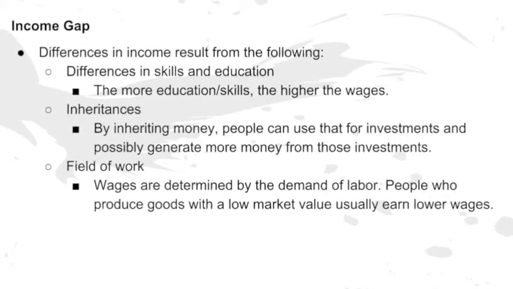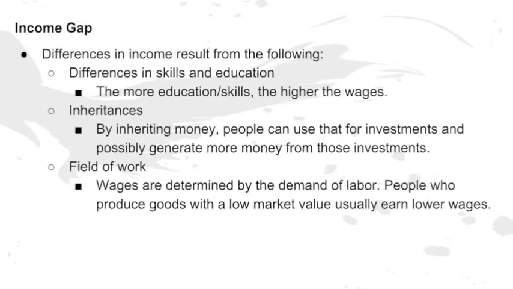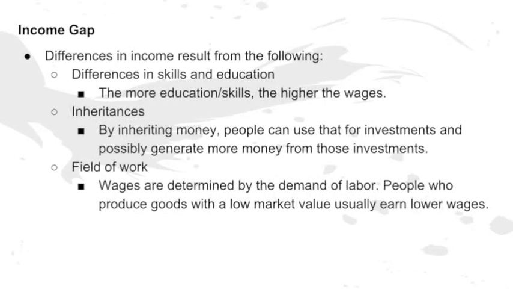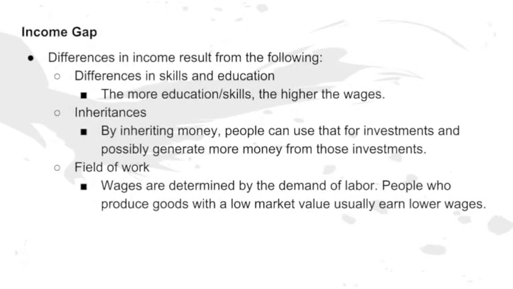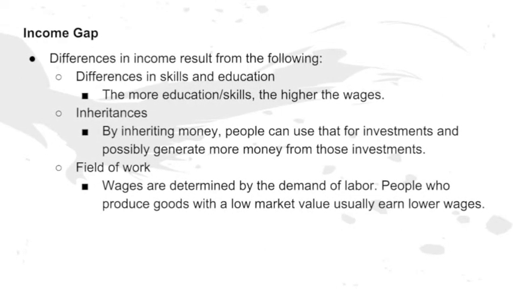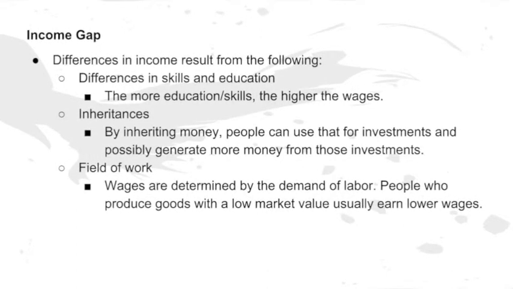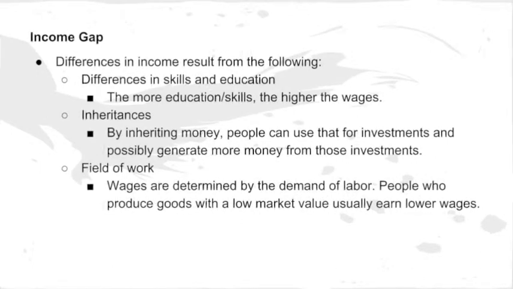The more education and greater skill set someone has, the higher their wage will be. By inheriting money, people can put it towards investments and possibly generate more money from those investments. An example of this would be putting money into the stock market. Finally, the field of work someone is in determines the wage they will earn. Wages are determined by the demand of labor. People who produce goods with low market value usually earn lower wages.